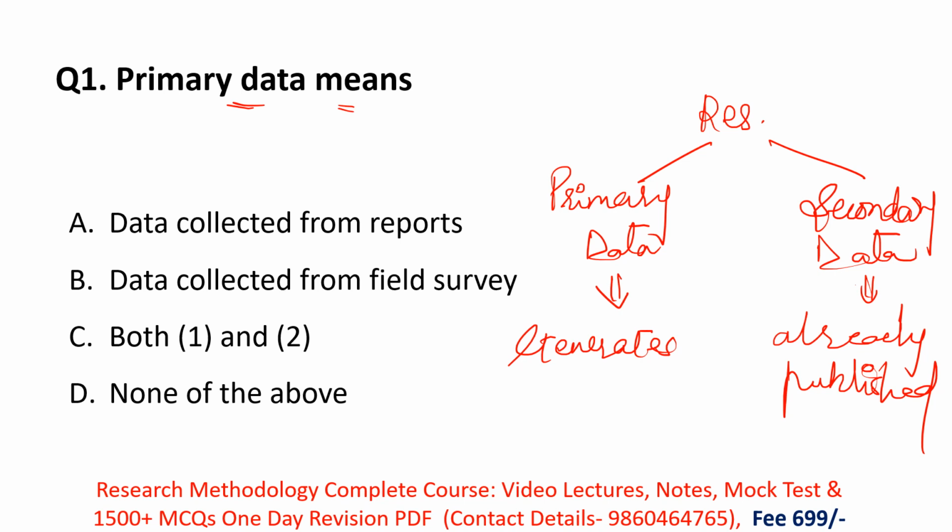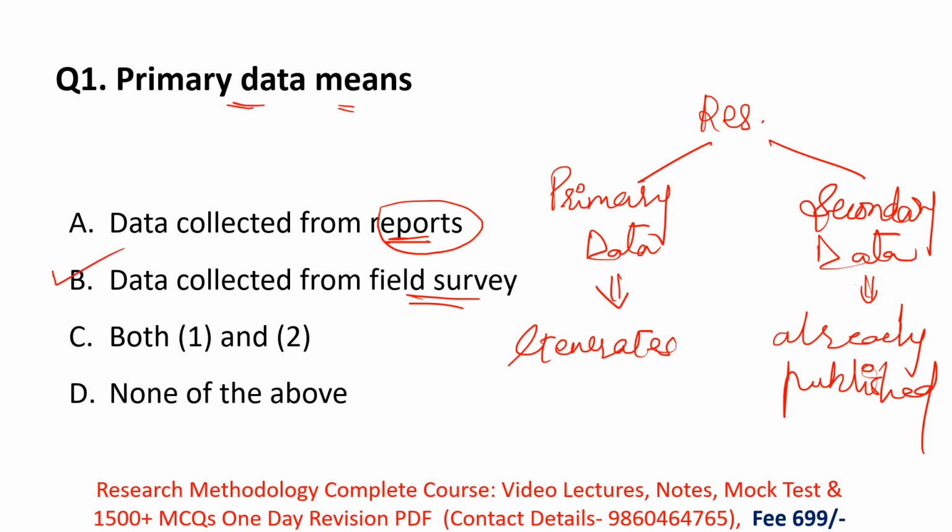Okay, so let's solve this question. Option A here is data collected from reports. In reports, remember, the data present is already published. The researcher already did their work there, and whatever they did, they mentioned in the reports. That means this is a secondary data example. And option B here is data collected from field survey. Here one type of survey research is performed, and they collect the data. That means this is the correct meaning of primary data.